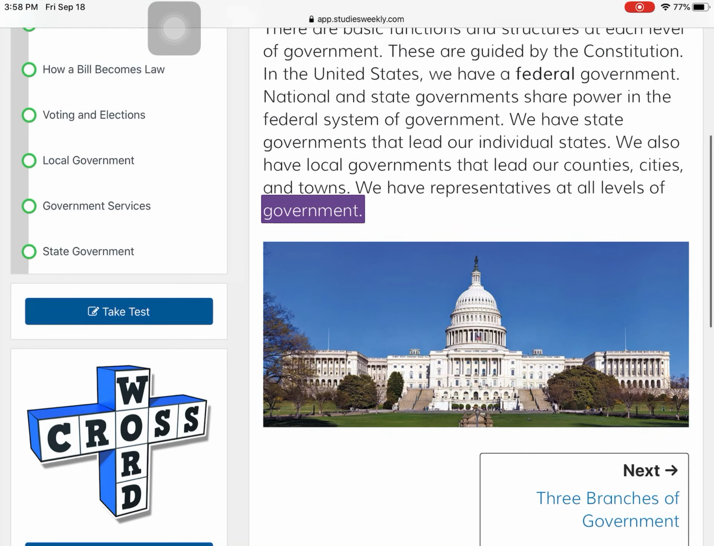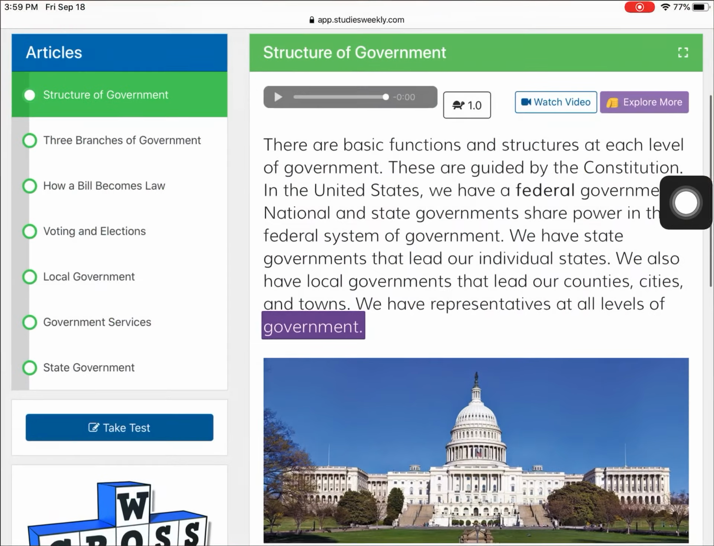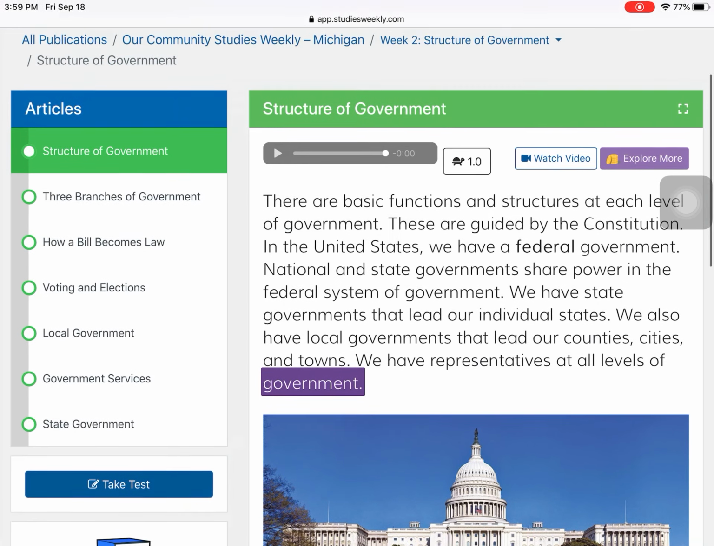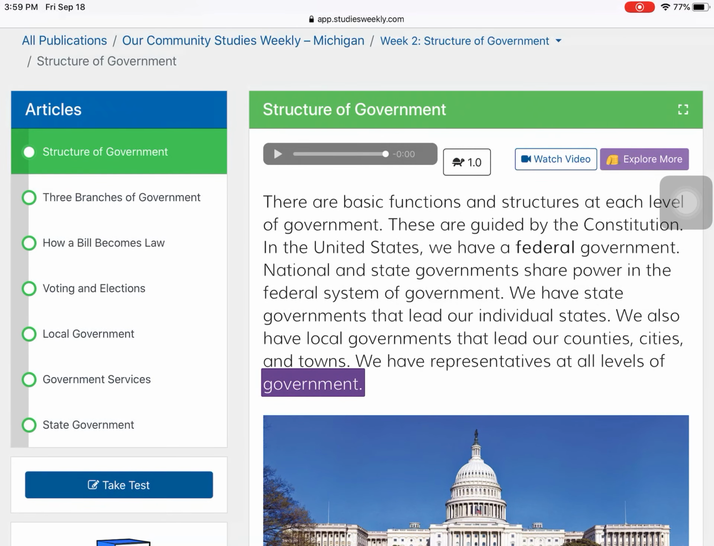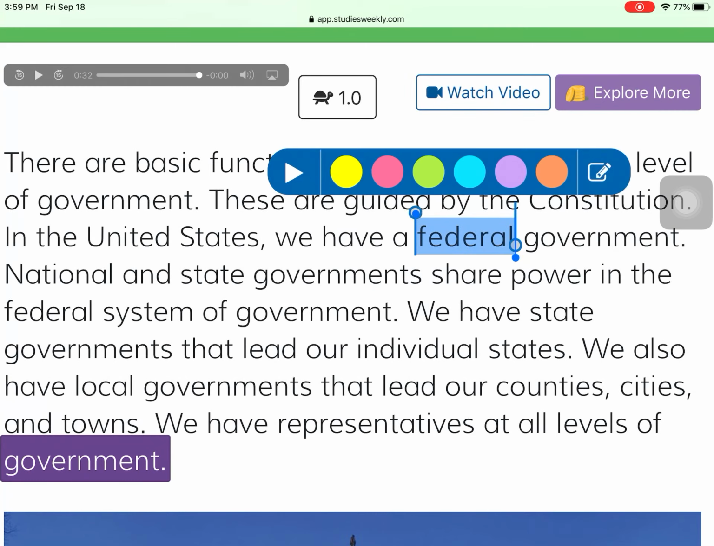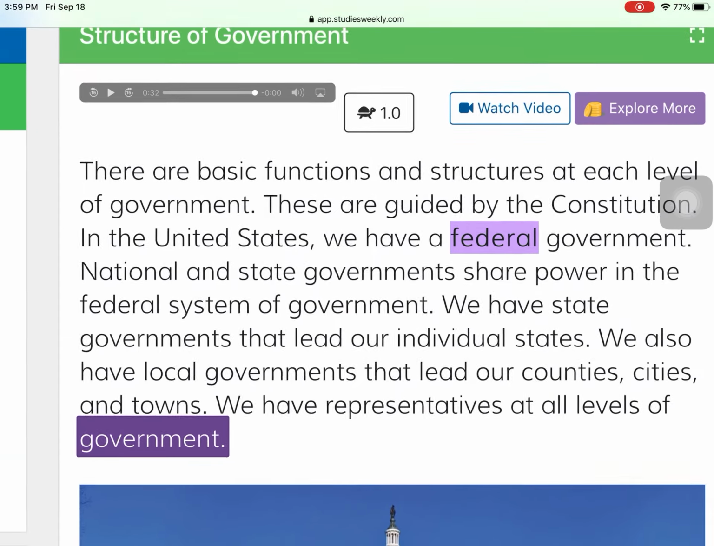Right, so we can also see a picture here. This is the U.S. Capitol building. You might have seen that in the previous video of all of our vocabulary words. Looking at this page here, do you see one of our vocabulary words? I'll give you a second to look and see if you can find it. Here it is, right here, federal. I am going to tap that word because I want to highlight my vocab word. Here we go.